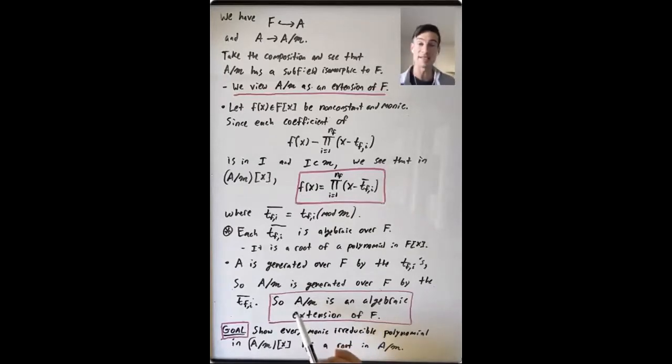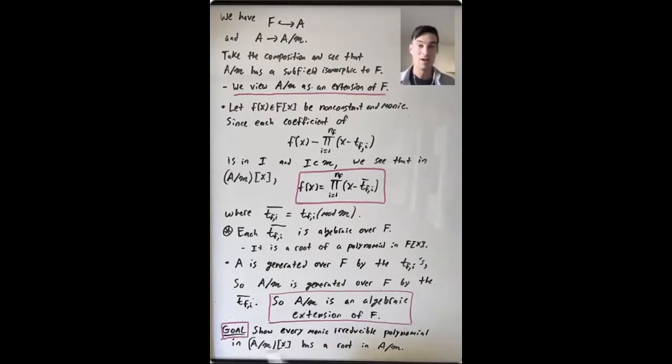So what we're seeing is A mod M is an algebraic extension of F. All right, so what do we need for A mod M to be an algebraic closure of F? We have seen that it is an algebraic extension of F. We just need to see now that it's algebraically closed. So our goal is going to be to show that every monic irreducible polynomial in A mod M bracket X has a root in A mod M.